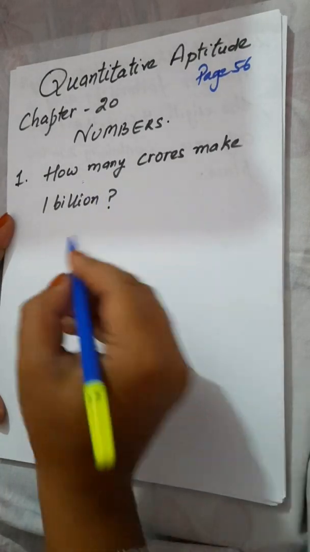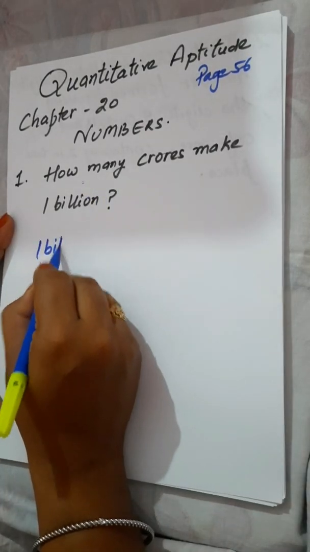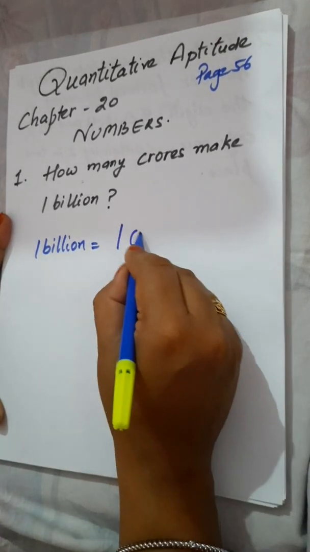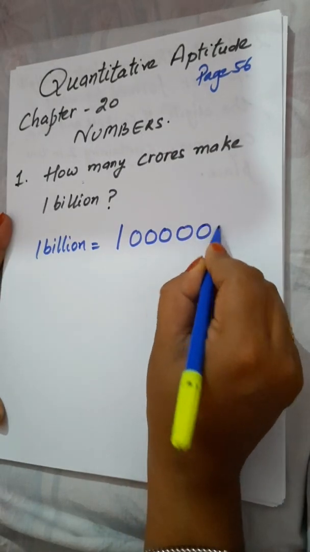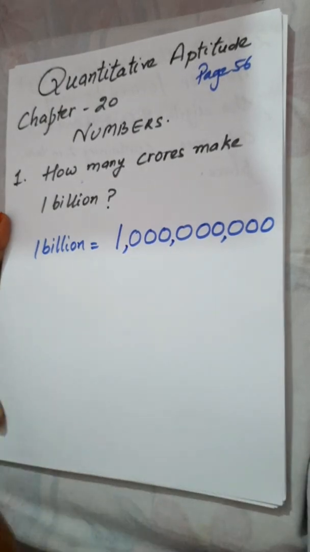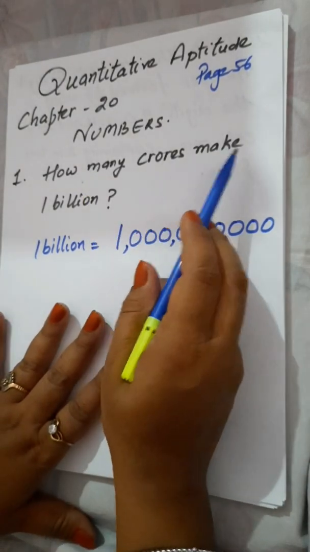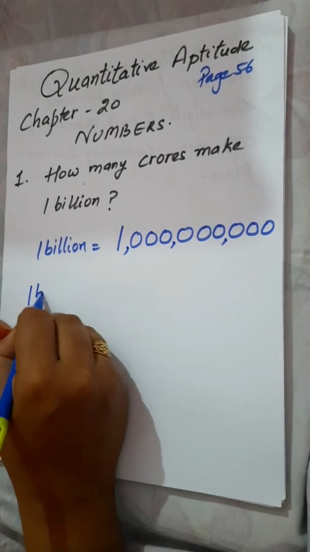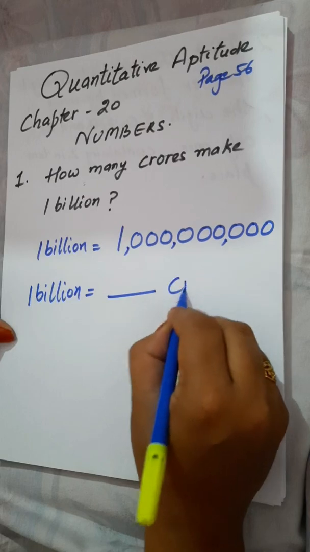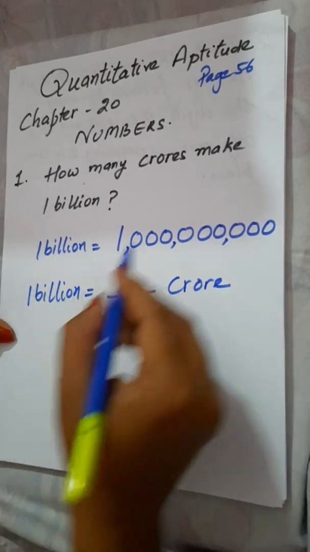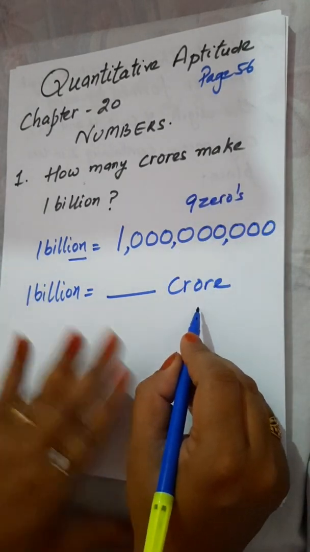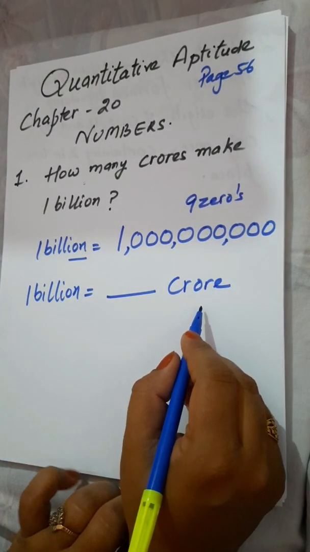Now we know that in 1 billion, how many zeros are there? 9. 1, 2, 3, 4, 5, 6, 7, 8, 9. So in 1 billion, there are 9 zeros. And how many crores make 1 billion? So I will write 1 billion is equals to dash crore. As we know that in 1 billion, there are 9 zeros. And in 1 crore we have 7 zeros.